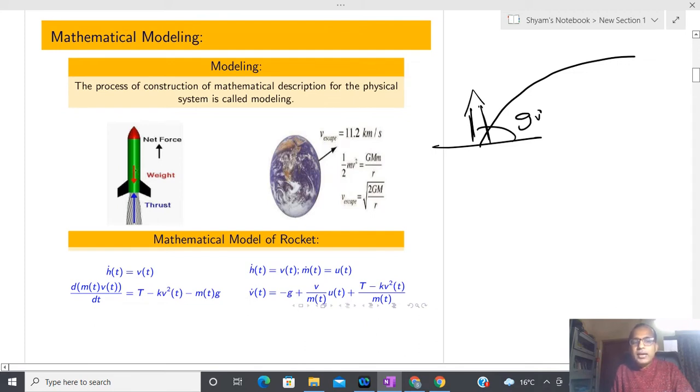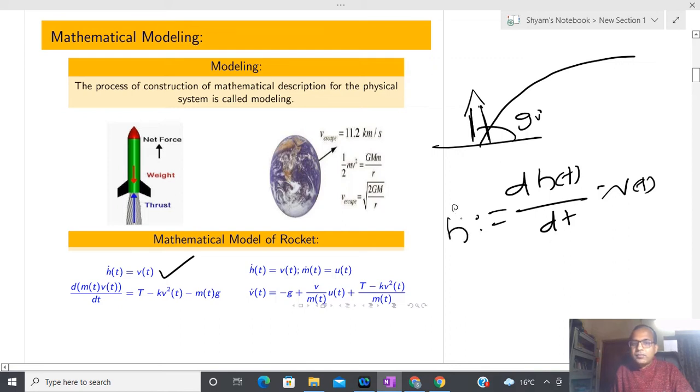The rate of change of height I have defined as the velocity, so dh by dt is nothing but v(t). So this equation comes into the picture: h dot t equals v(t). Sometimes people write the t, sometimes they do not, but even if it is not written, you have to assume h dot of t.